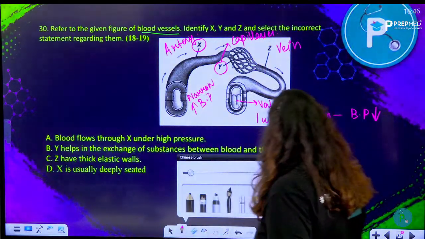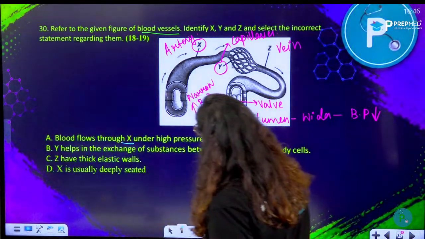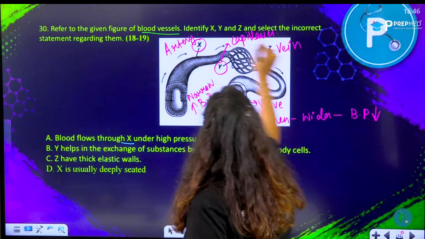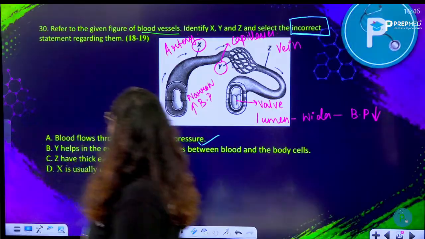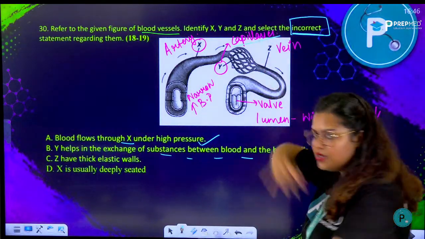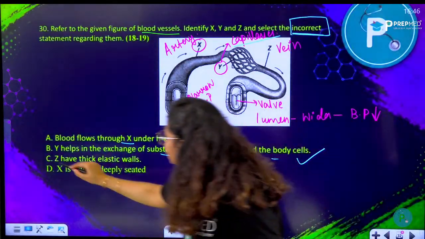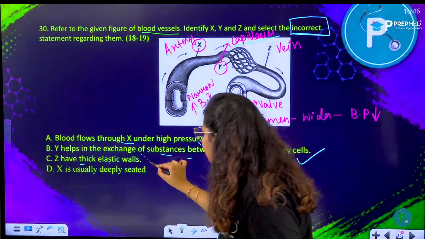So let's read it out. What they are trying to say: blood flows through X under high pressure. Yes, you have to find out the incorrect, by the way. So this is correct. Y helps in exchange of substances between blood and the body cell. Yes, capillary helps in diffusion. True. Then Z has a thick elastic wall. Z does not have a thick elastic wall.